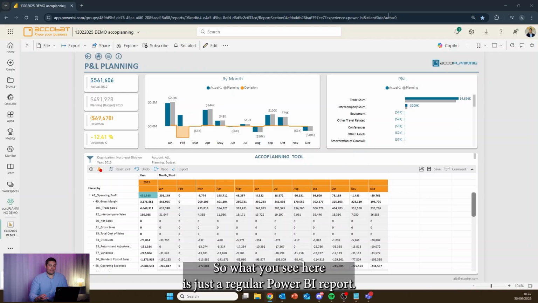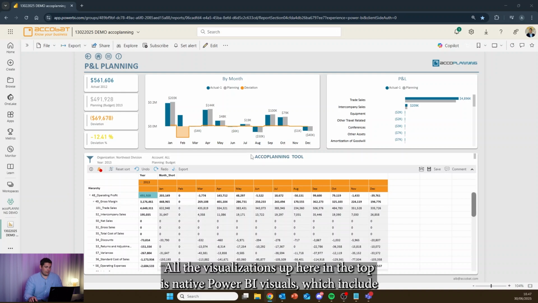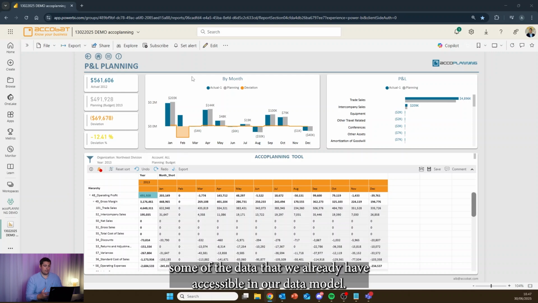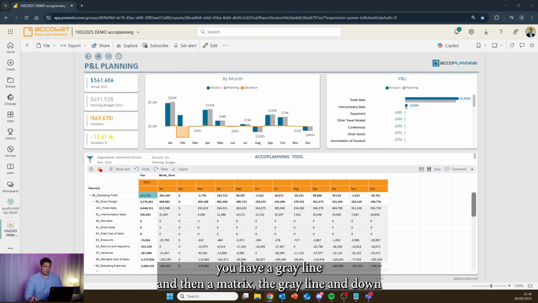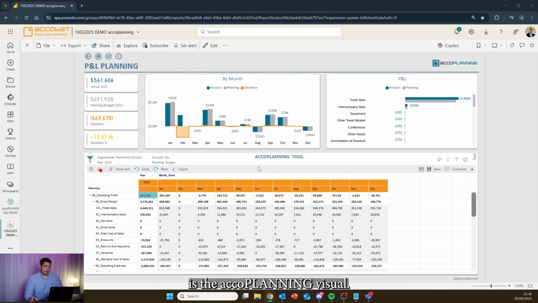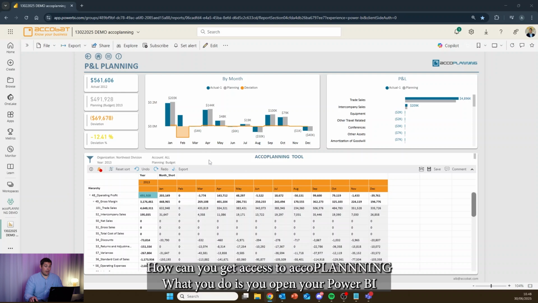So what you see here is just a regular Power BI report. All the visualizations up here at the top are native Power BI visuals, which include some of the data that we already have accessible in our data model. And if you look down here at the bottom part of the report, you have a gray line and then a matrix. The gray line and down is the accoPLANNING visual. What I would like to start by showcasing is how you can get access to accoPLANNING.